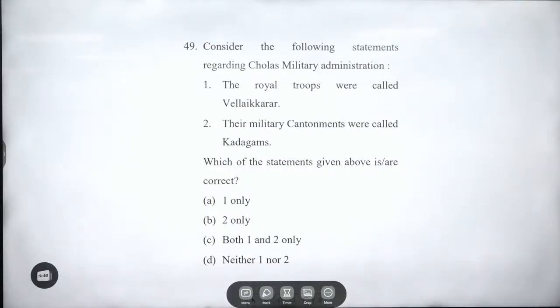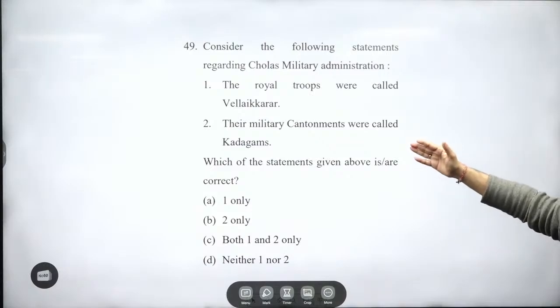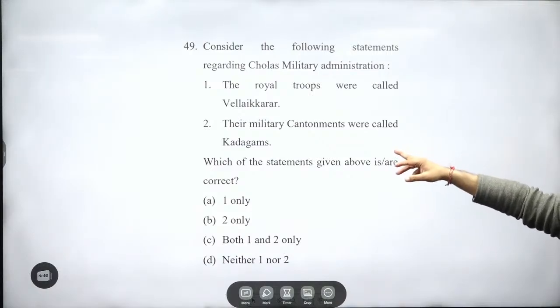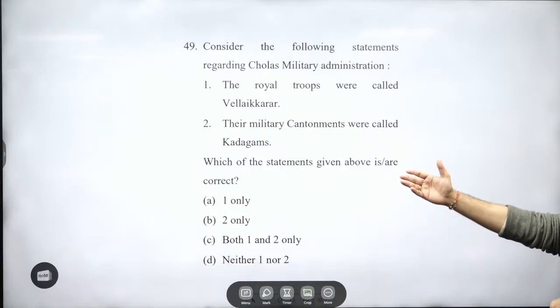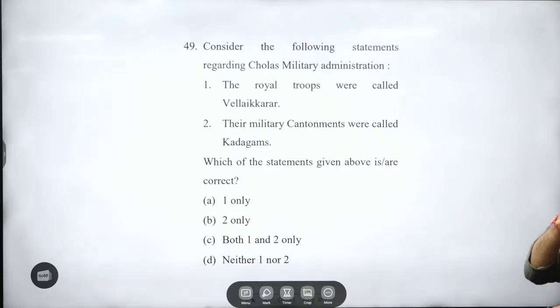49. Consider the following statements regarding Chola military administration. The royal troops were called Valaikarar. Again, this type of information has less chance to come in the examination, but make it in your terminology list under Imperial Cholas. You should add all those words, Vilamdvagai, Palichandanam, also these terminologies too, guys, like Valaikarar. This is your work after the test. You should maintain this list.